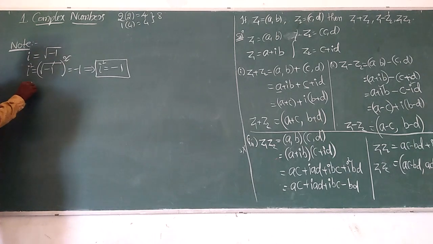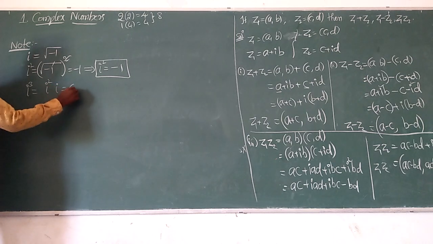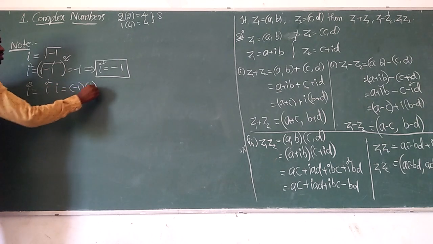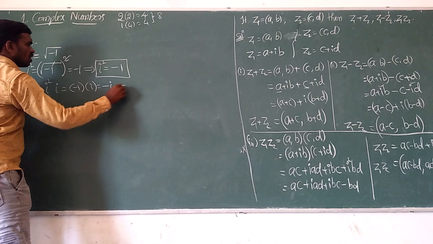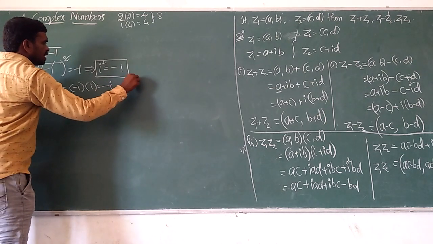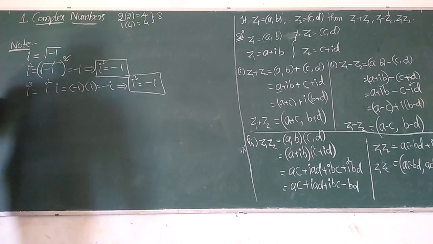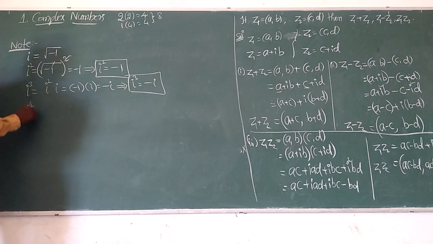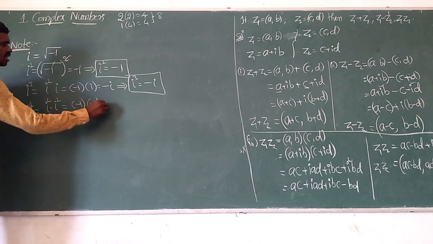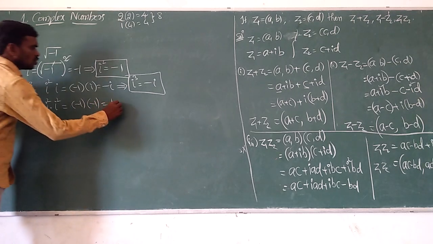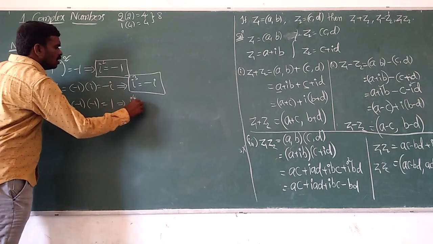Next, i cube value. i cube means i square into i. i square means -1 into i, which is equal to -i. So finally, i cube value is -i. The next, i power 4. i power 4 means we can write i square into i square, that is minus 1 into minus 1, which is equal to plus 1. So i power 4 equals plus 1.